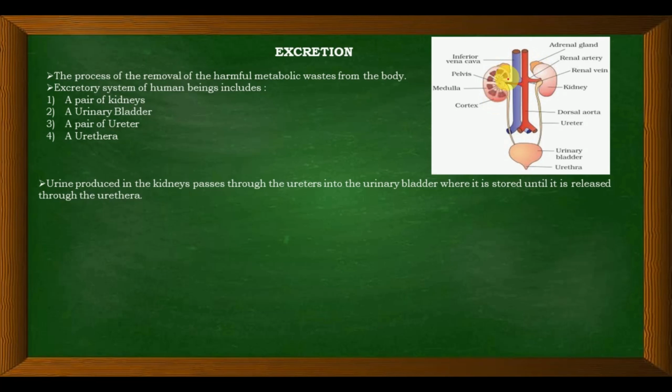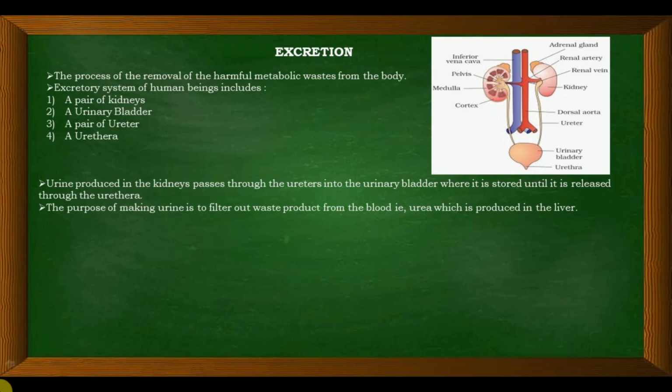It is a pair of kidneys. There are two kidneys in a human being or in any animal, and urine is produced in the kidneys. From the kidneys it passes through these tubes or ducts which are called ureters. Through this duct it goes into the urinary bladder. The urinary bladder is bag like or pouch like, in which the urine is stored before it is released through the urethra. And the urethra is the external opening through which the urine is passed out. The ureter connects the kidneys to the urinary bladder.